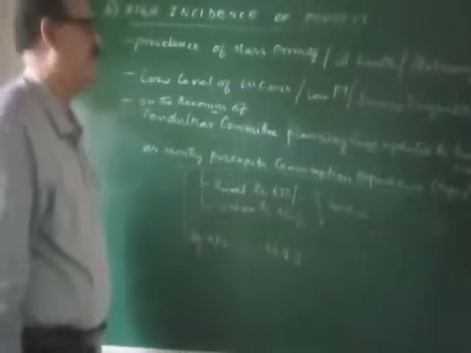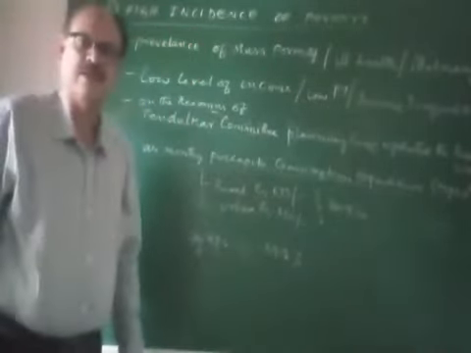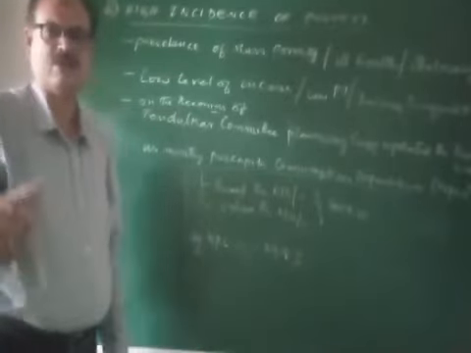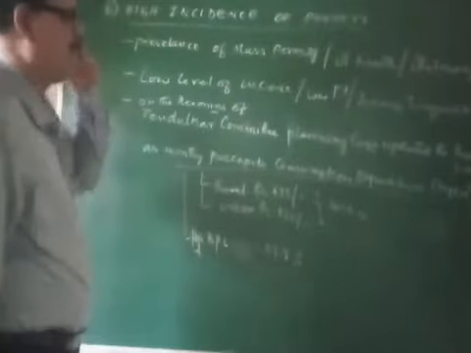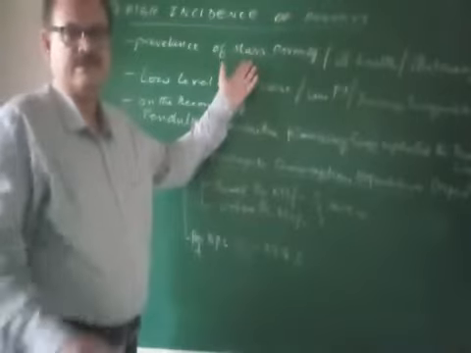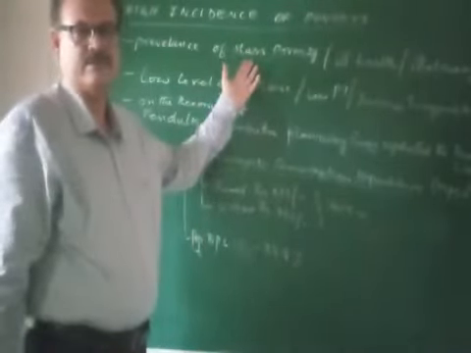Another important feature of developing countries is high incidence of poverty. There will be high poverty level. The poverty level will be high in developing countries. And there will be prevalence of mass poverty, you can see. There is evident poverty. You can see the poverty all along.